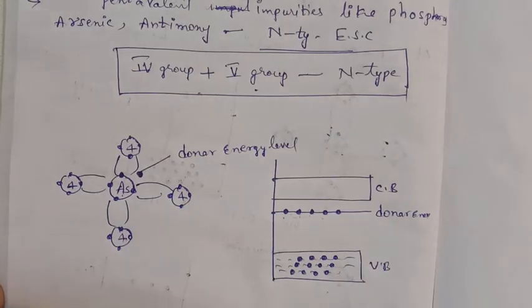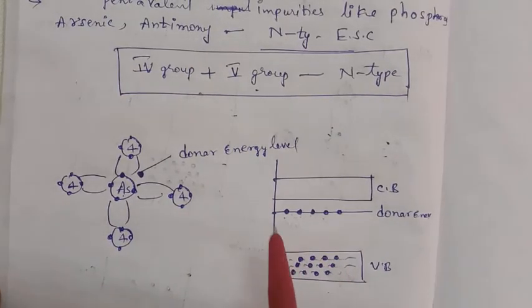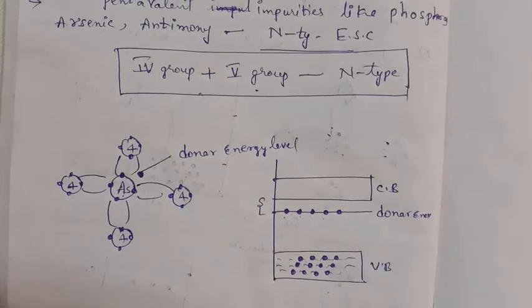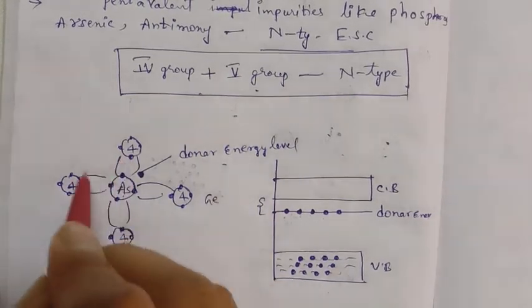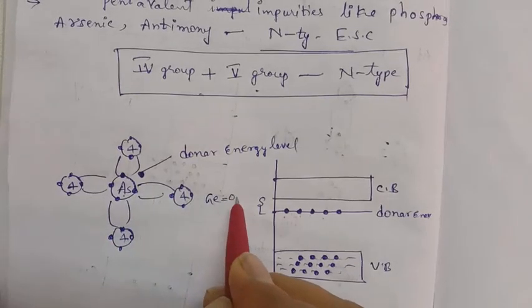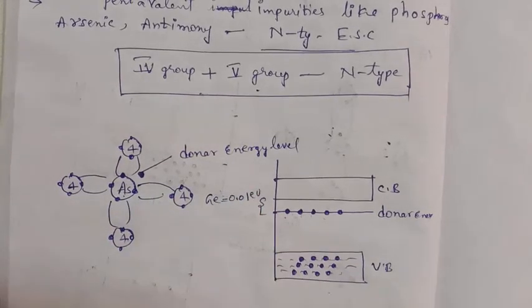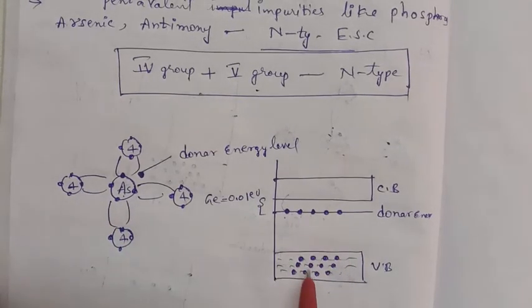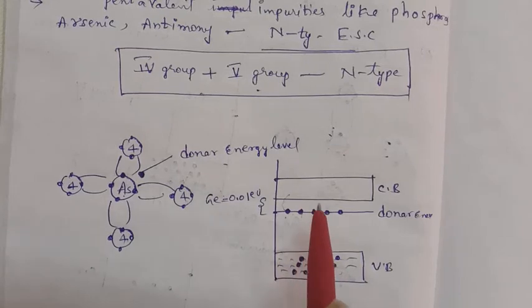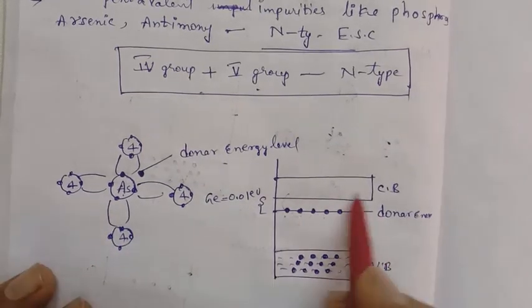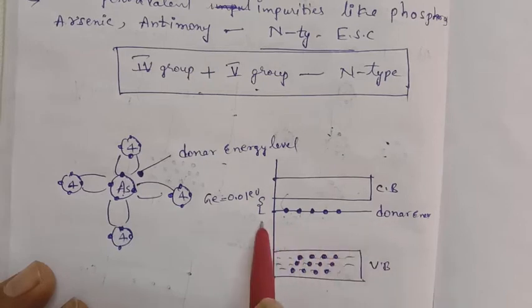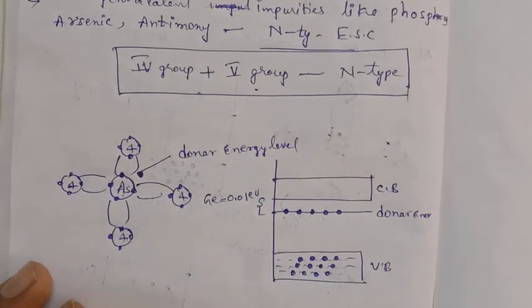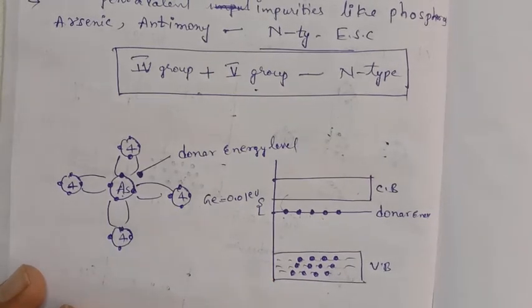So you have to give a minimum amount of energy. In the case of germanium, a fourth group element, you have to supply 0.01 electron volts, then these electrons are shifted to the conduction band. At T equal to 0 Kelvin temperature, the conduction band is empty, the donor energy level is completely filled and the valence band is completely filled, but you have to give 0.01 electron volt energy. That means a very small amount of energy you have to supply.